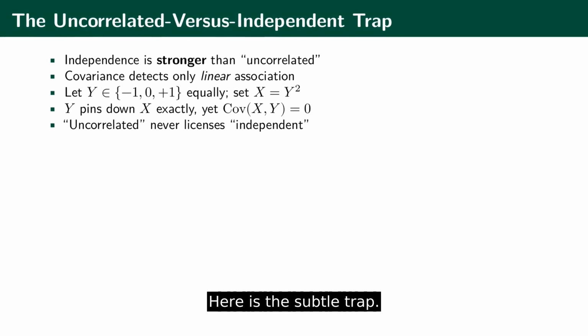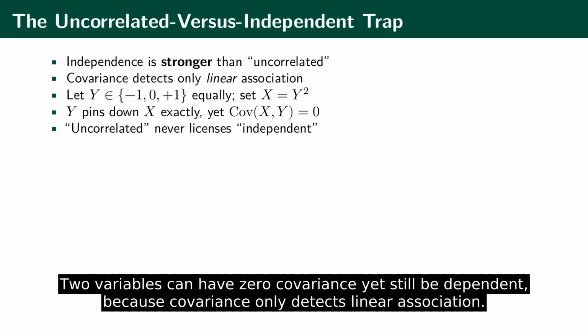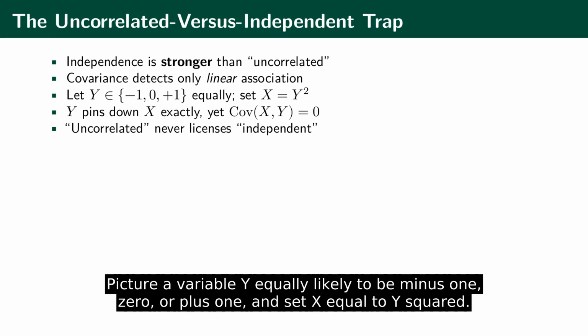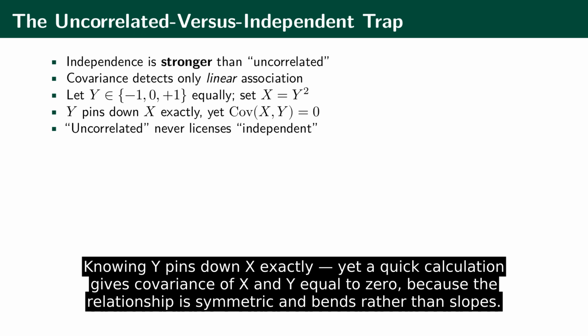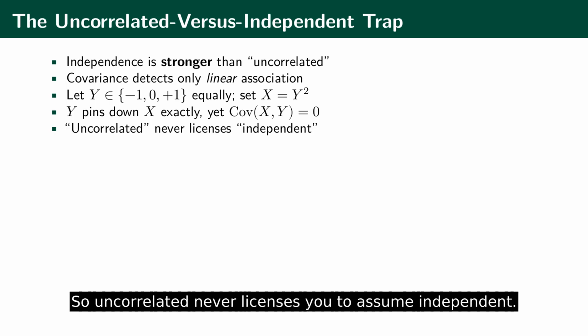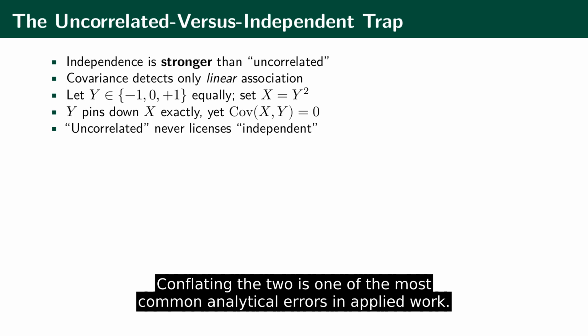Here is the subtle trap. Independence is strictly stronger than uncorrelated. Two variables can have zero covariance yet still be dependent because covariance only detects linear association. Picture a variable y equally likely to be minus 1, 0, or plus 1, and set x equal to y squared. Knowing y pins down x exactly, yet a quick calculation gives covariance of x and y equal to 0 because the relationship is symmetric and bends rather than slopes. So uncorrelated never licenses you to assume independent. Conflating the two is one of the most common analytical errors in applied work.